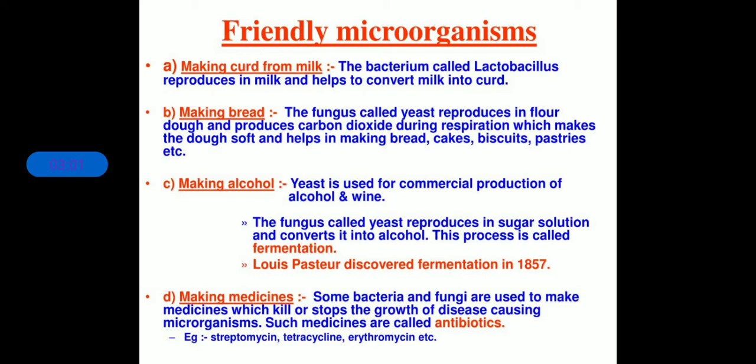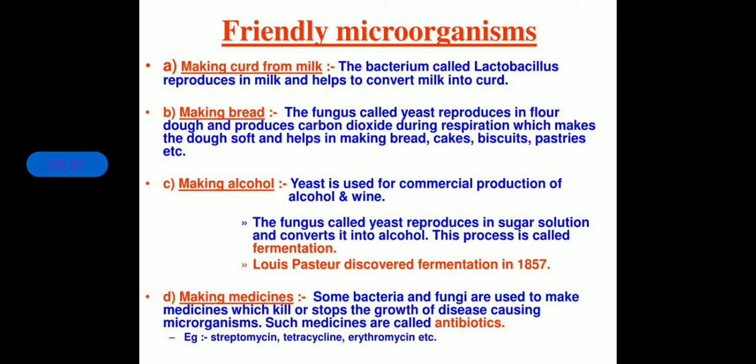While making curd, we take some fresh milk where there are no microorganisms, and we add some of the curd which is already prepared. Some sample, a very little amount of curd, is added into the milk, and the next morning we see the entire milk is converted into curd.